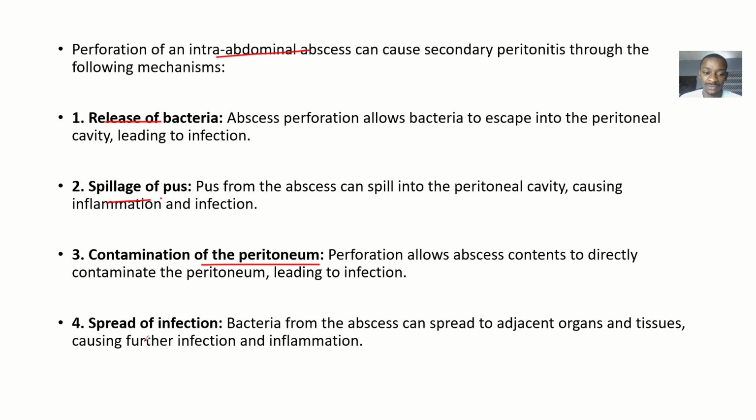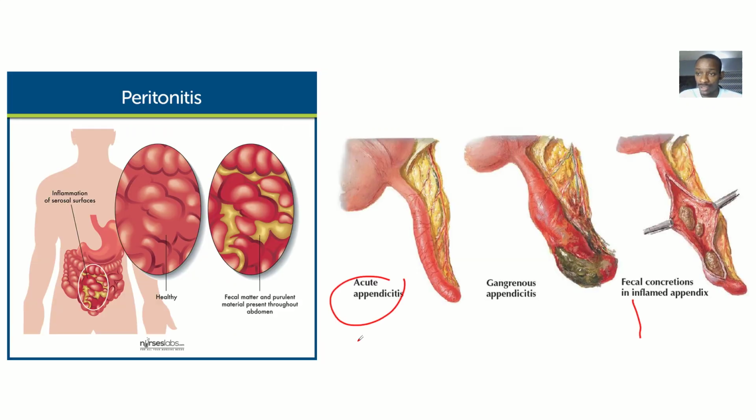Contamination of the peritoneum. Perforation allows the abscess content to directly contaminate the peritoneum, leading to infections, right? Spread of infections. Bacteria from the abscess can spread to adjacent organs and tissues, and this can cause further infection and inflammation, right?